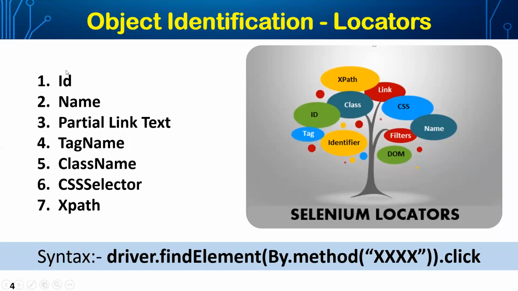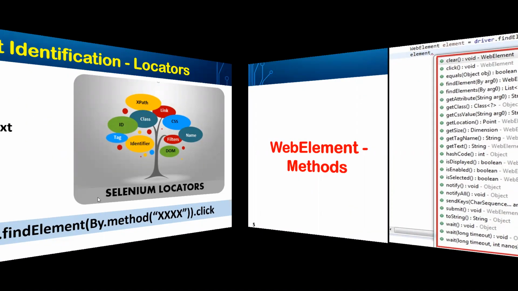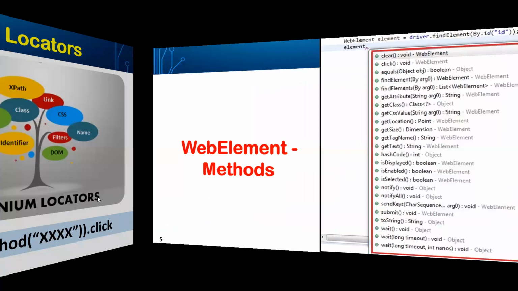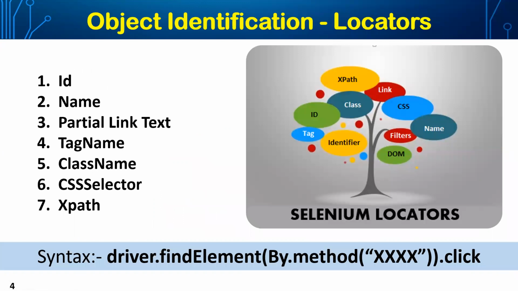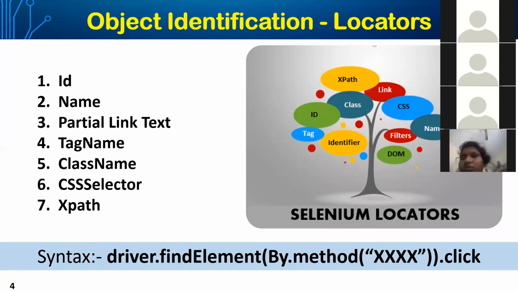Everything that we see on an application is an object. For example, if we open the Google homepage, we will see a text box and many other things. All these are objects. Let me show you in real time, and then I will teach you.